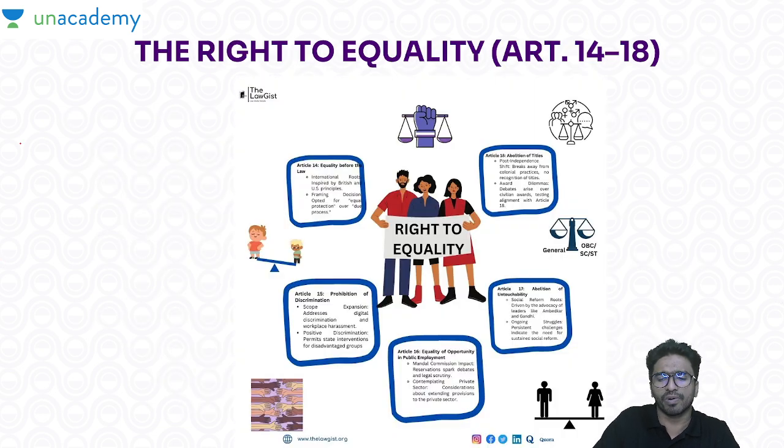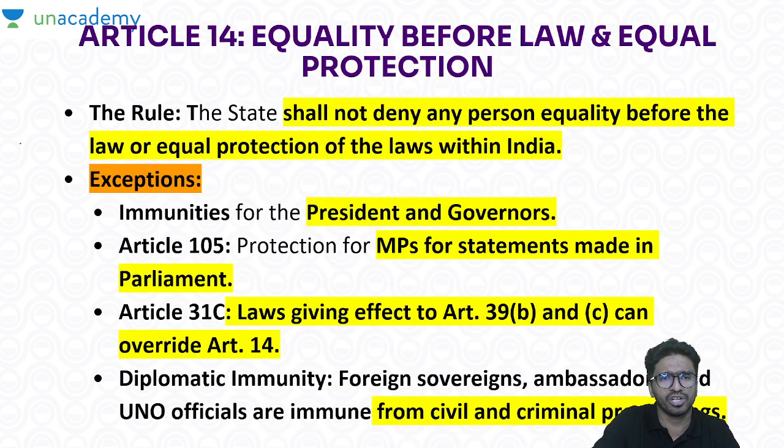Now comes the right to equality, which starts from Article 14 to 18. Article 14 talks about equality before law and equal protection of the law, right? So what is equality before law and equal protection of the law? It says that the state shall not deny any person equality before the law or equal protection of the law within India. But there are some exceptions.